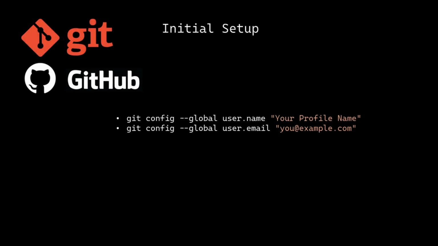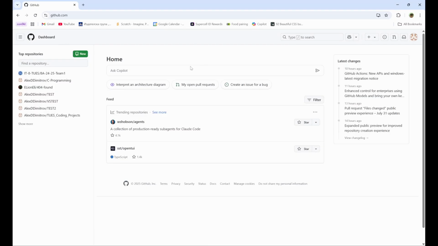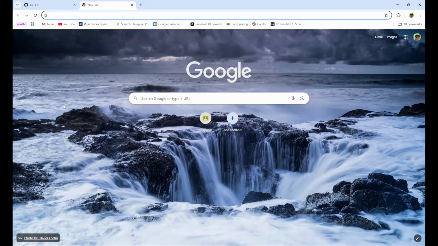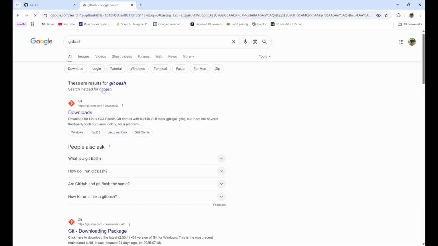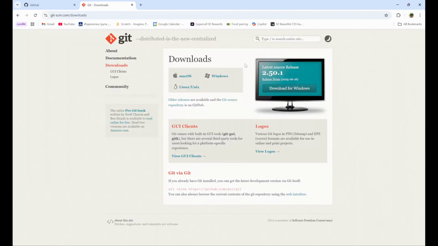The initial setup. Before using Git, configure your username and email. Type GitHub in your browser, which I have opened here, and you should log in or sign in to your account. And then you type Git Bash and click downloads, and you download the version for your preferences. So if I have Windows, I will download Windows. If you have Linux, you should download Linux.